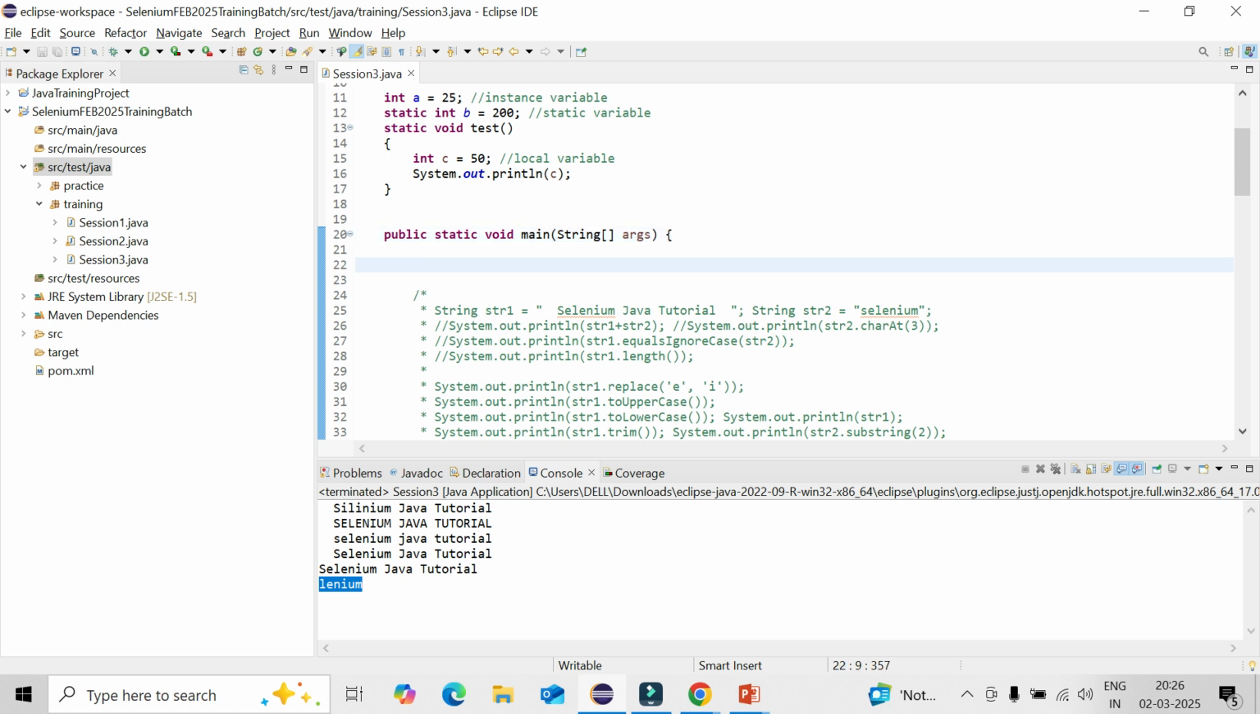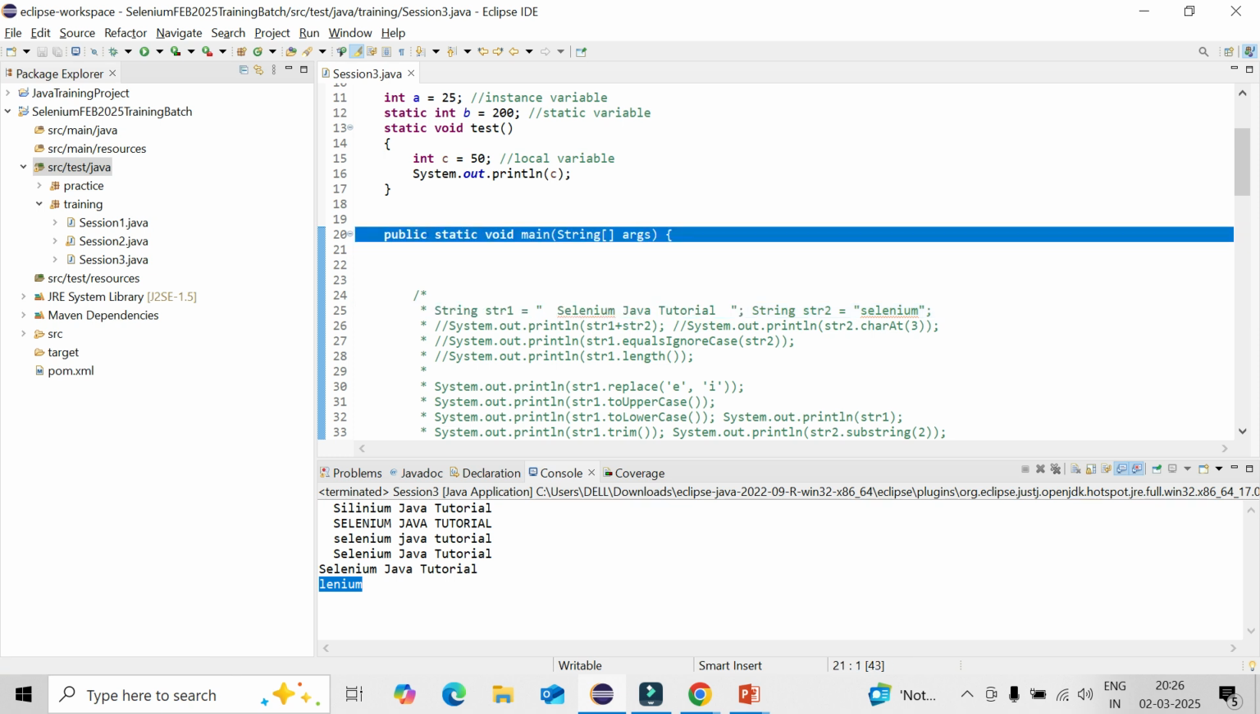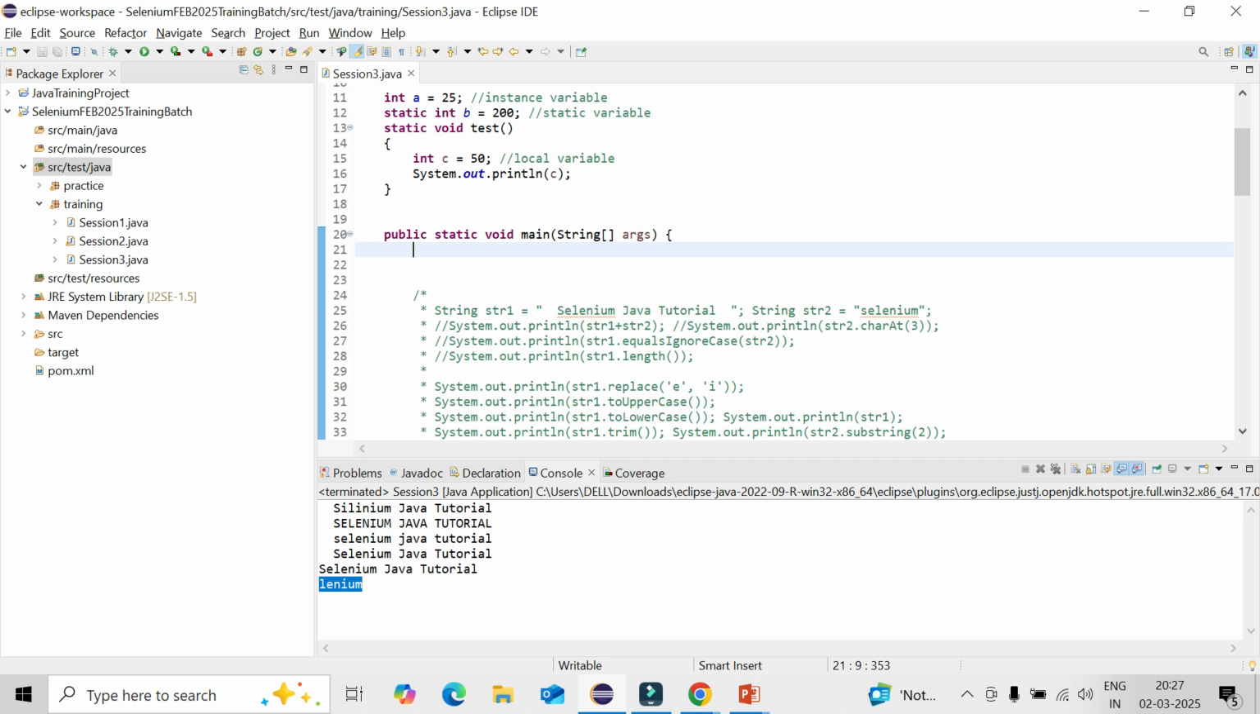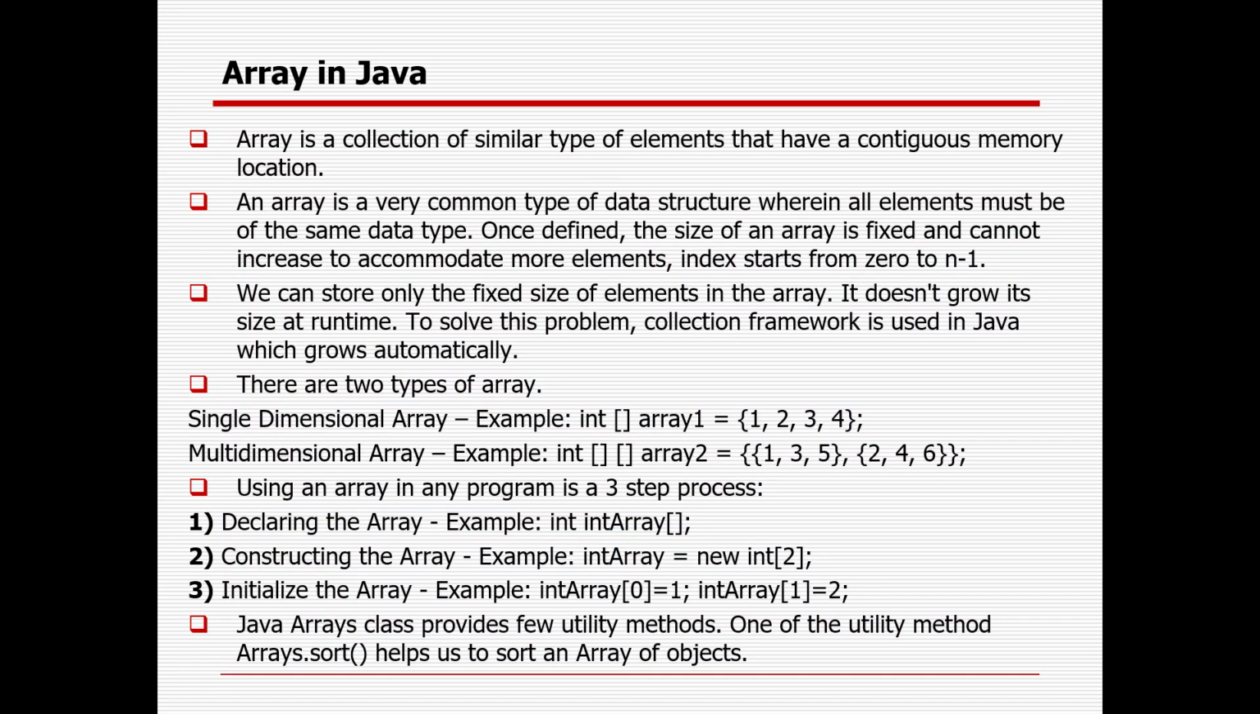So for using string, do I need to mention string there? Yes, you are defining it here. Why in line number 20 did you mention string? This is the method name, the full name till the argument. Public static void main String args is the full method name. So string is always there from the beginning. Okay. Then we will go for the array.